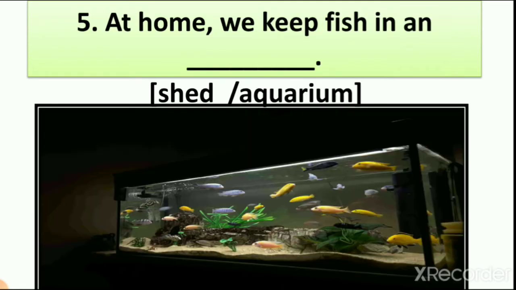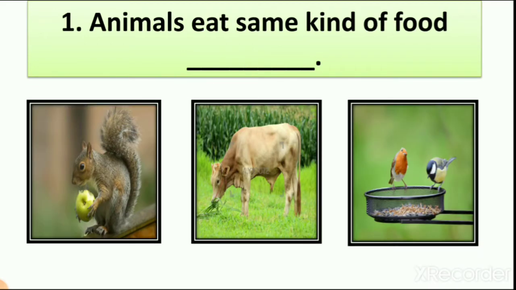Then at home we keep fish in dash. So when we keep fish with us, do we make a shed for them? Because cow lives in a shed. So when we see the picture of a shed, there is no water and fish need water to live in. You can see here the picture of an aquarium. So at home we keep fish in an aquarium, right? So now you can understand where we keep fish at home. So all these things we learned in the previous lecture.